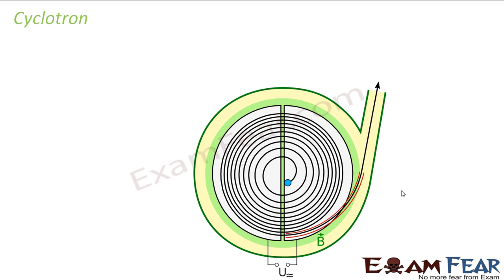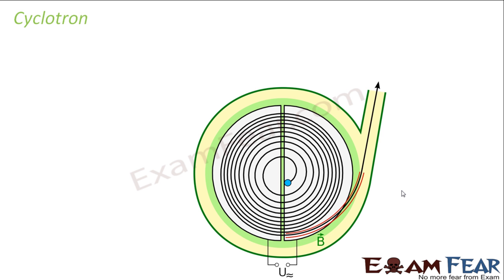One, I told you about the Thomson experiment, which somebody did long back. The next was the mass spectrometer, which is again very useful these days. And the third one is the cyclotron, which is a device that is used to accelerate particles. This cyclotron also is used in several areas these days. So I will tell you about that also, but before that, I will tell you what this device is and how it works.